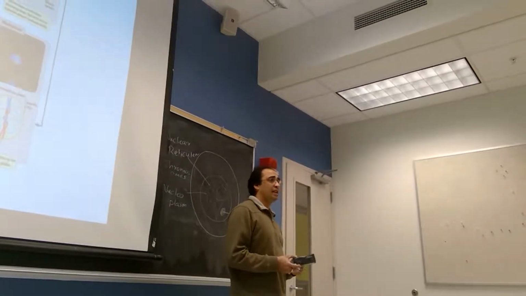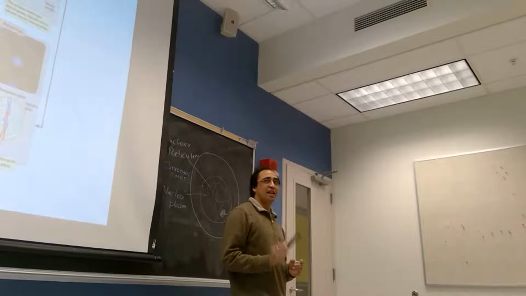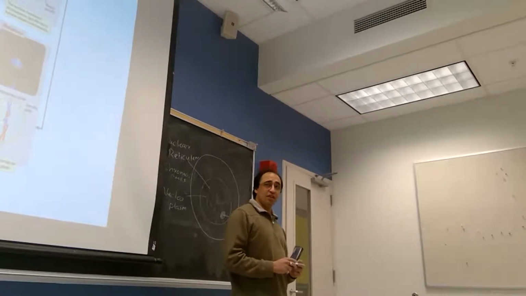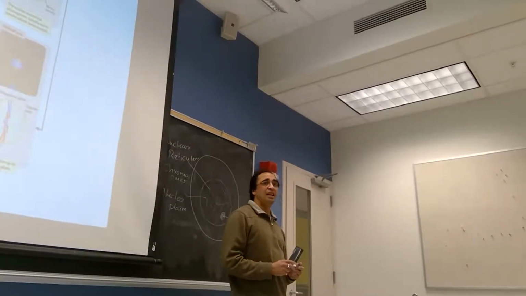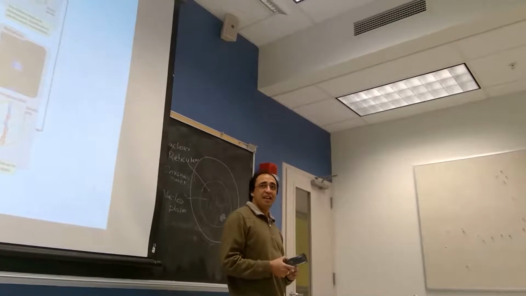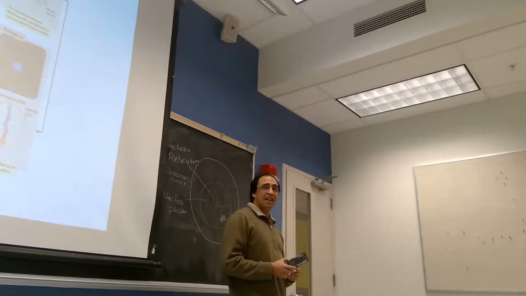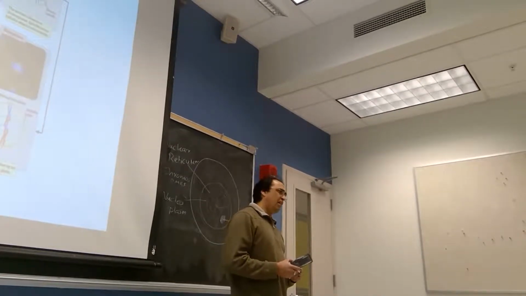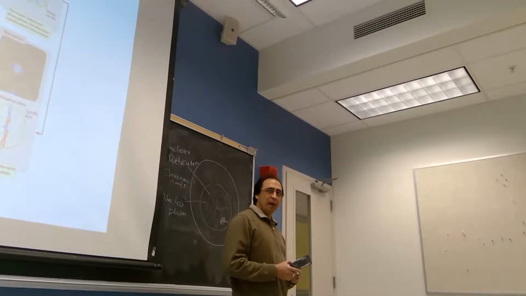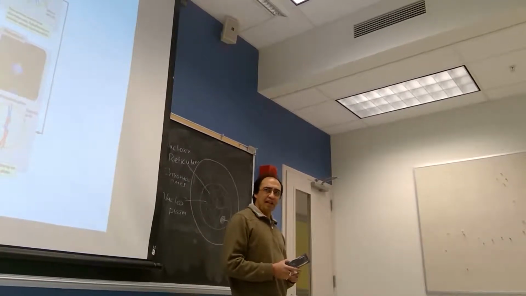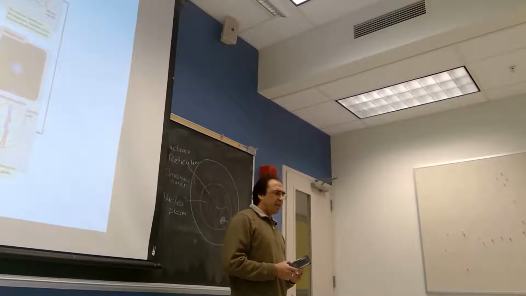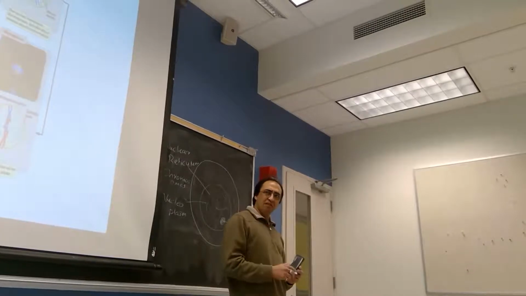Other than that, lysosomes and vacuoles. Generally there is a large vacuole in a plant cell, but it is generally not present in an animal cell. In animal cells you will find small vacuoles also.